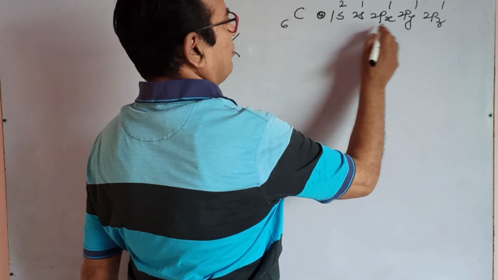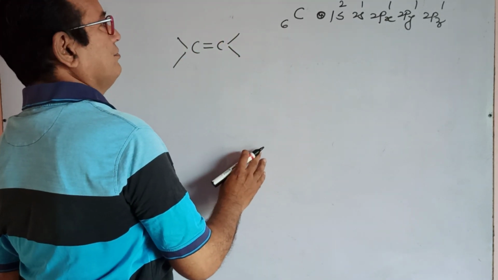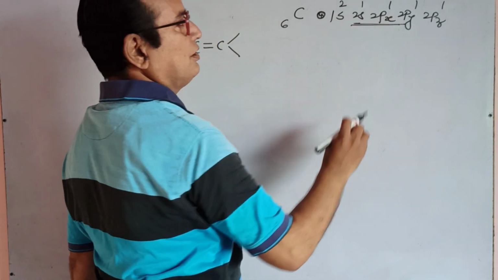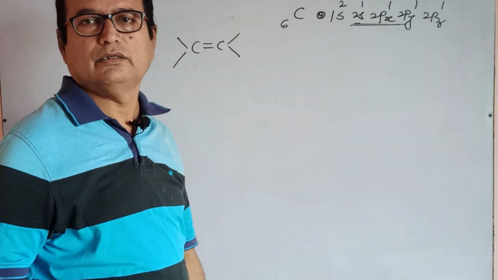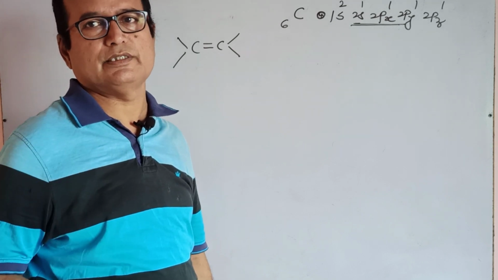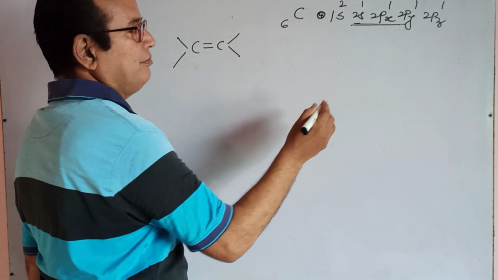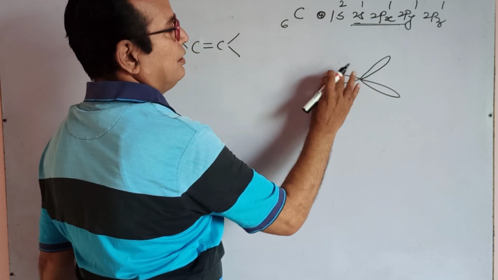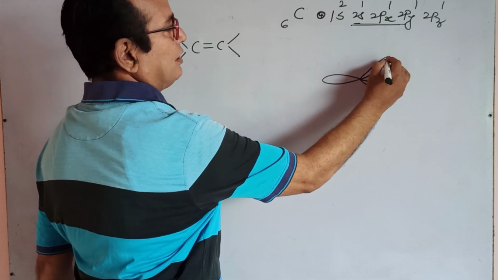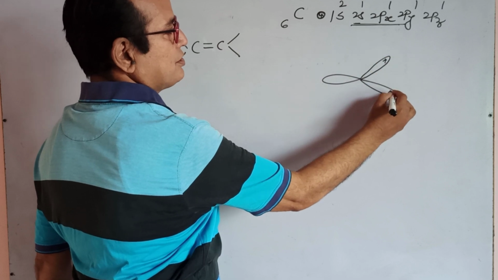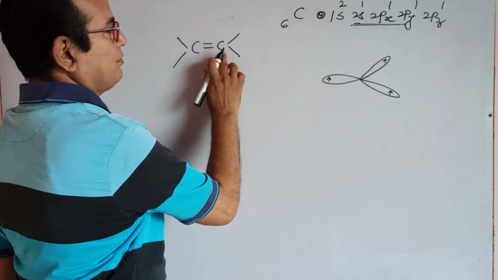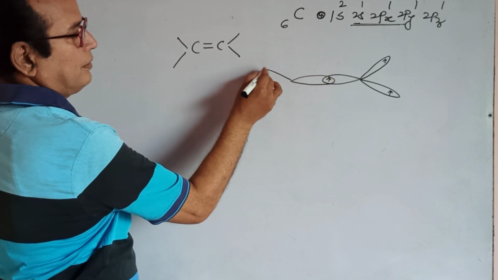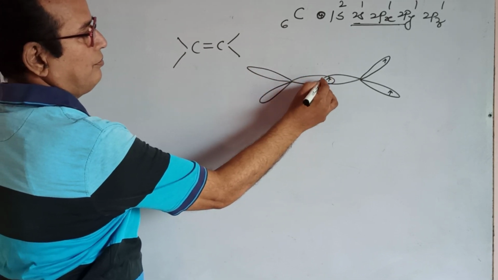These 4 atomic orbitals are available for hybridization. Then the s and 2p mix with each other and give planar sp2 hybrid orbitals. Planar sp2 hybrid orbital means sp2 number 1, sp2 number 2, sp2 number 3. 3 sp2 hybrid orbitals are there. Each sp2 hybrid orbital consists of 1 electron. This is for this carbon, and for this carbon, another 3 sp2 hybrid orbitals are formed.